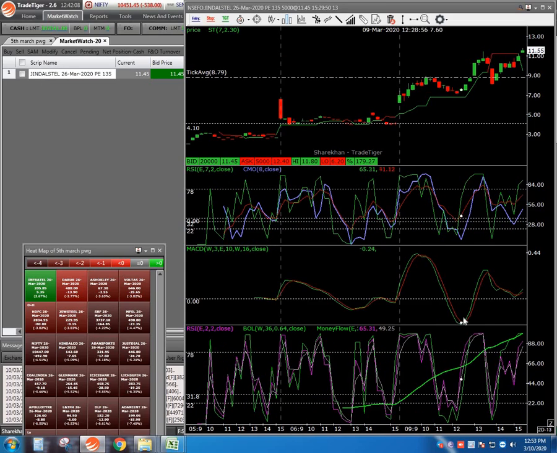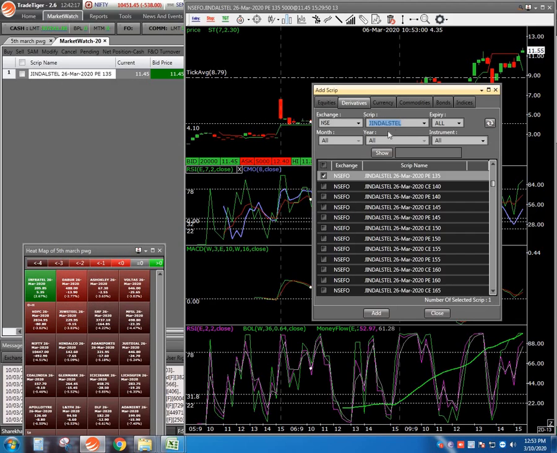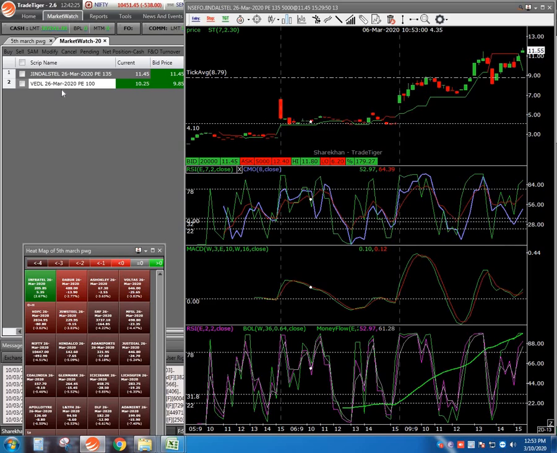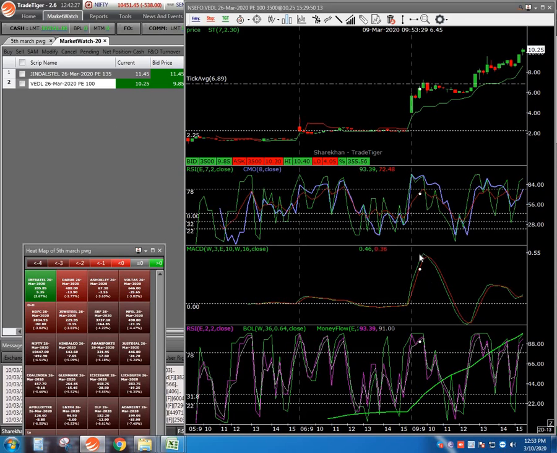You can see here the first bottom crossing is a buy. The put is to be bought here. And also VDL, one of our people was taking the trade in that, and late in the evening it gave, that was the 100 PE. You see here, when the MACD is coming down, you need not enter.